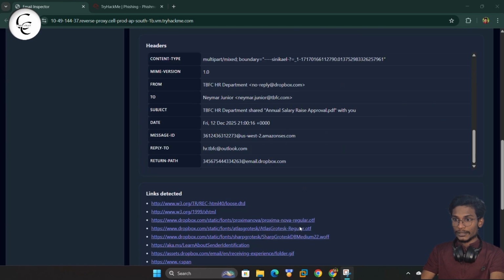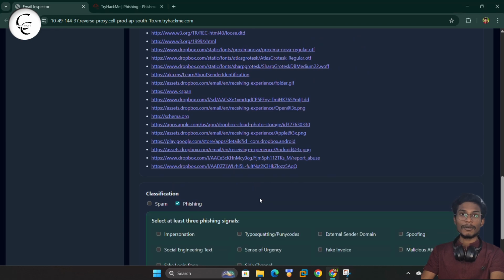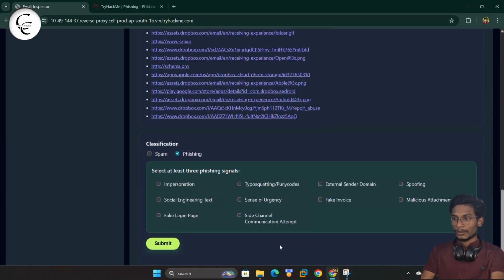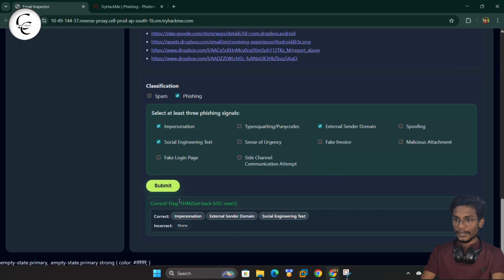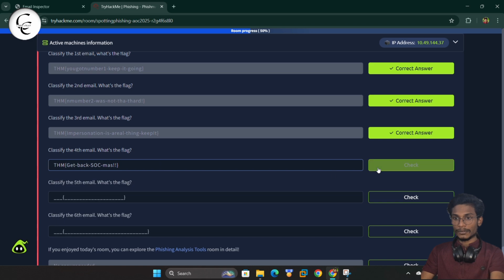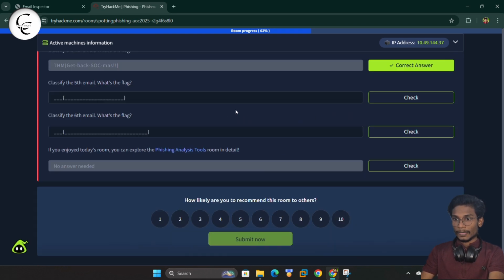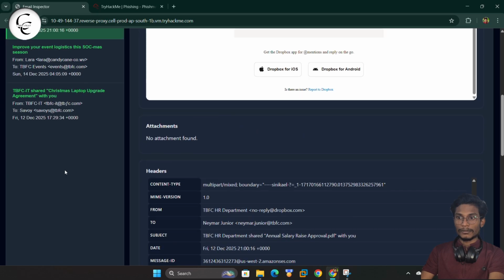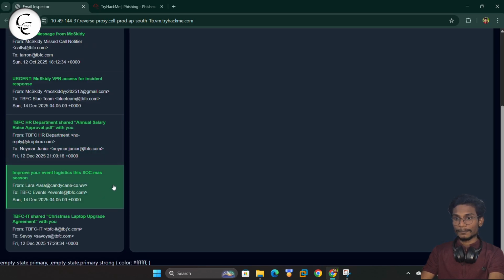But this is a phishing, like it's trying to redirect us from the safe environment. So guys, this is an external sender domain. This contains a social engineering text. And guys, another one we can see is the impersonation. So we will give a submit. Yes, this is correct. So we'll copy the flag from here, and okay, we will extend the time. So we'll paste it here, and we can give a check, and we can find our fifth email. Okay, we'll move to the fifth email.